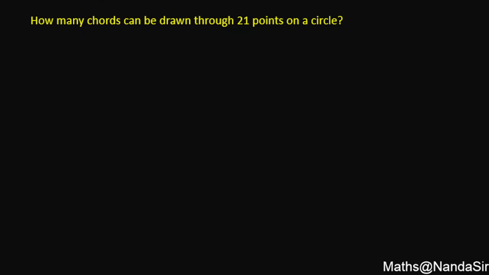Next question is, how many chords can be drawn through 21 points on a circle? So students, you can see the statement says points on a circle. It means the points are non-collinear. When the points lie on a circle, they are definitely non-collinear points. So how many total points are we having? 21.